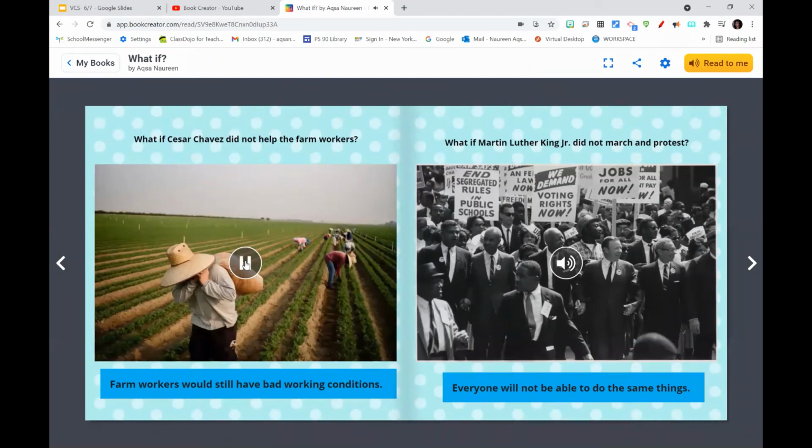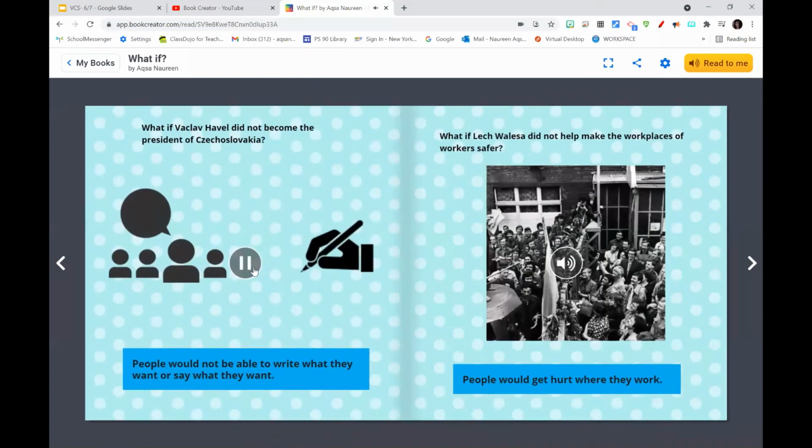What if Cesar Chavez did not help the farm workers? Farm workers would still have bad working conditions. What if Martin Luther King Jr. did not march and protest? Everyone will not be able to do the same things. What if Václav Havel did not become the president of Czechoslovakia? People would not be able to write what they want or say what they want.